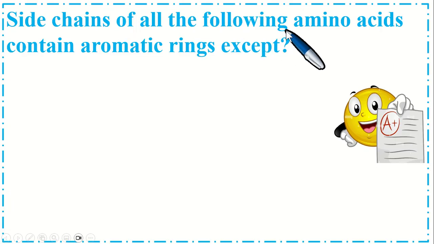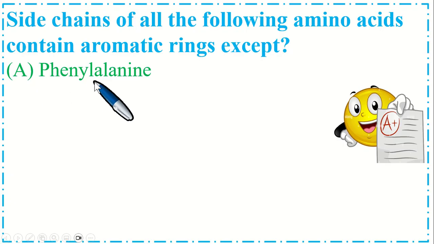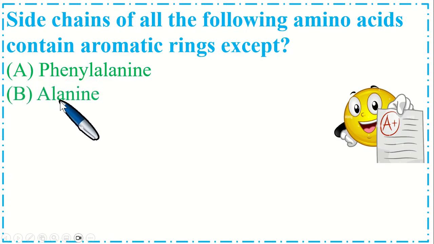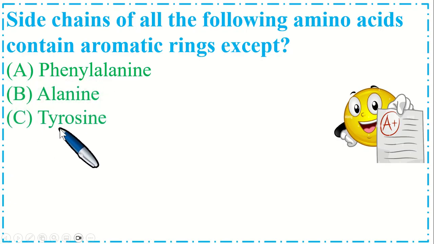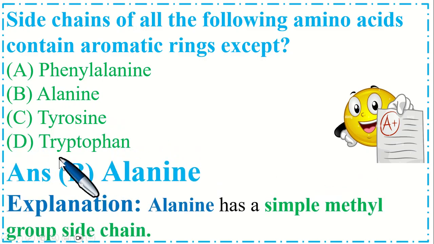Side chains of all of the following amino acids contain an aromatic ring except option A phenylalanine, B alanine, C tyrosine, and option D tryptophan. So the correct option is B alanine. Alanine has a simple methyl group side chain.